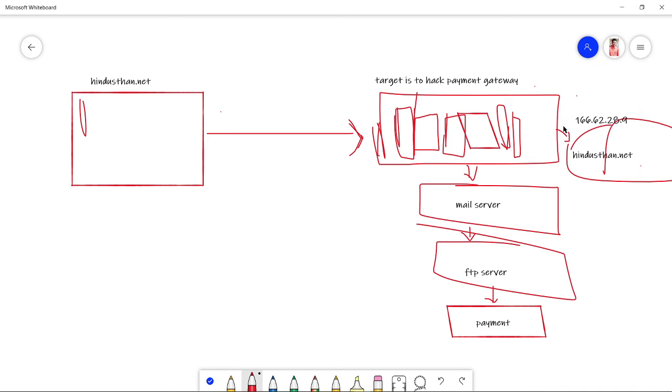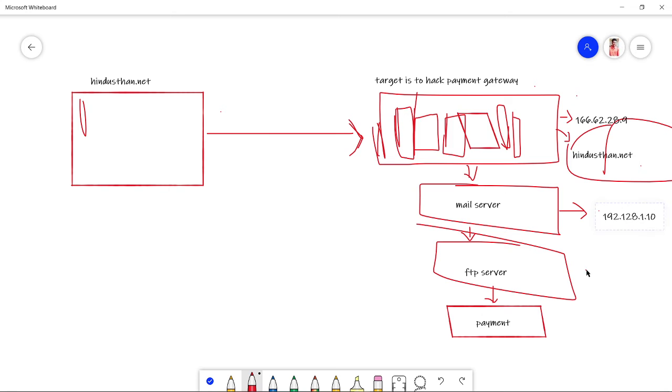This is the IP address for their Hindustan.net server, and then for their mail server they are having a different IP address of 192 or something like that. 192 128 1.0 1.10. Okay, let it be 10.